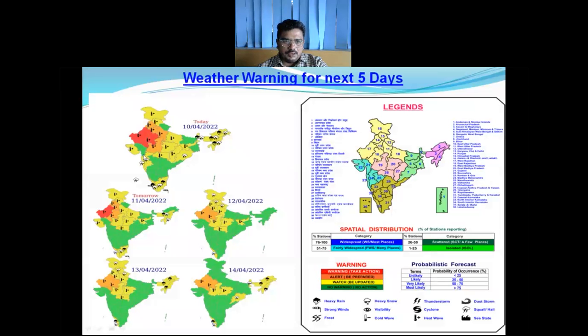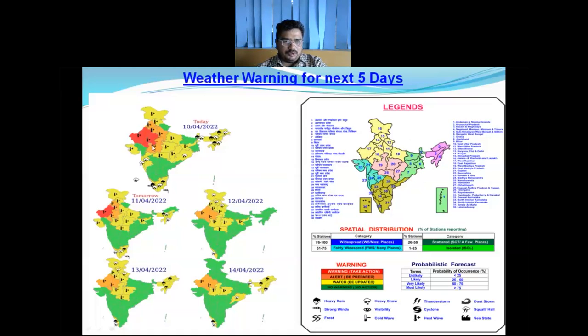Accordingly, these symbols have been given with different color codes. You can see that red color is given to West Rajasthan on 10th and 11th, and East Rajasthan on 10th because of heat wave conditions. And orange color is given to adjoining areas of West Madhya Pradesh, Punjab, Delhi, West Uttar Pradesh on 10th, and on 11th orange color is given to Punjab, Haryana, Delhi, and East Rajasthan, and on 12th onwards orange color is given to Rajasthan for the persistence of heat wave conditions.